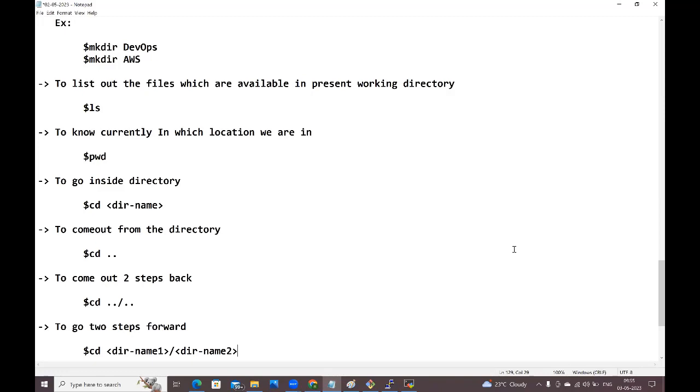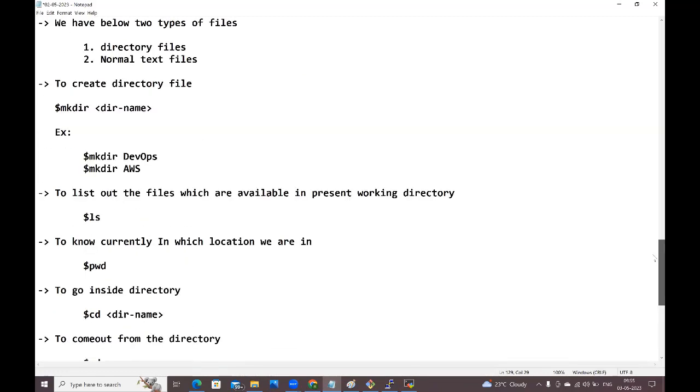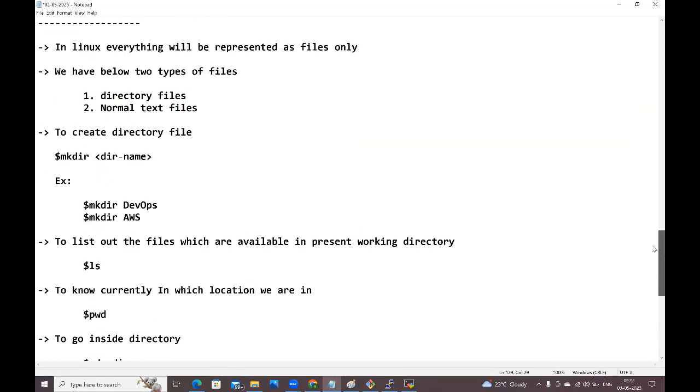Guys, just to have a look into these commands once. In Linux, everything will be represented as files only. How many types of files we have? 2 types of files, directory files and normal text files. How to create the directory file? By using the mkdir command, we can create the directory file. How can you list out all the files, whether it is a directory file or a normal text file? By using the ls command, we can list out all the files which are available in the present working directory.